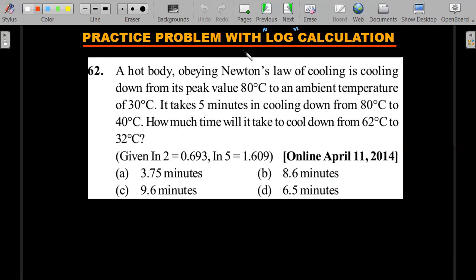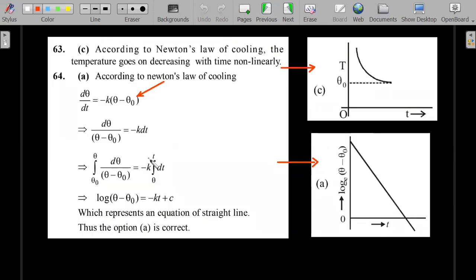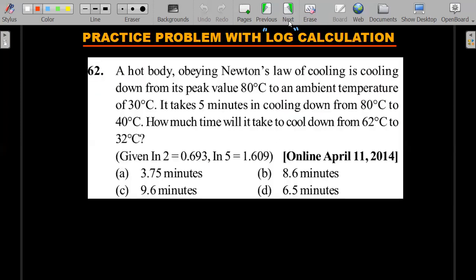Next one, practice problem with log calculations. For Newton's law of cooling, whenever logarithms are mentioned, and you'll clearly see once the log values are mentioned and the answers are very close to each other in decimal form, then you should be able to remember you derived a form, right? This one, let's go back. This is the form we are going to use. That means this straight line graph in log we are going to use.